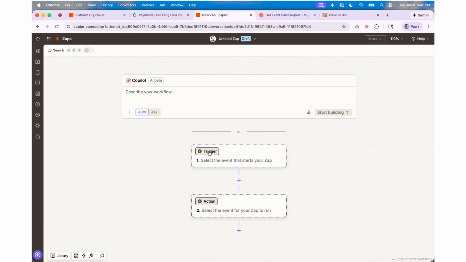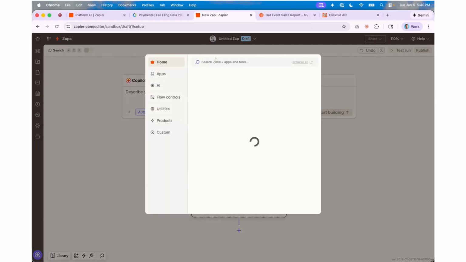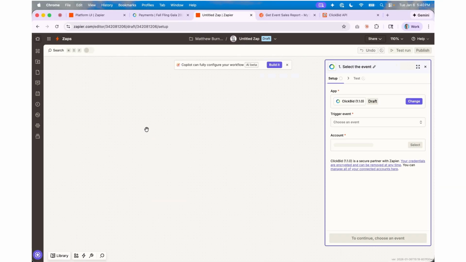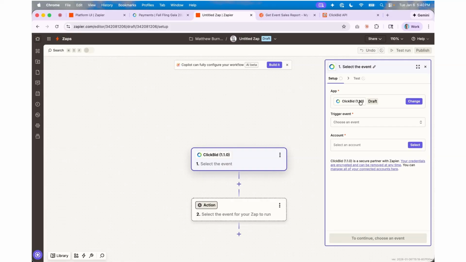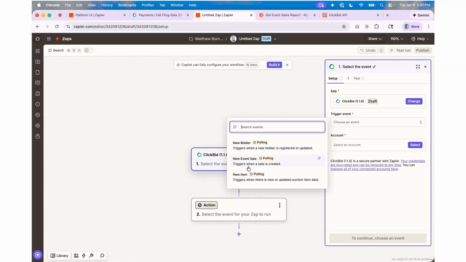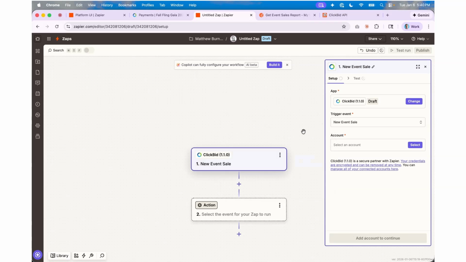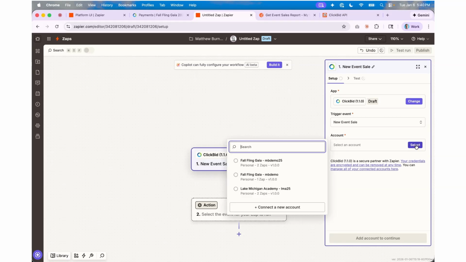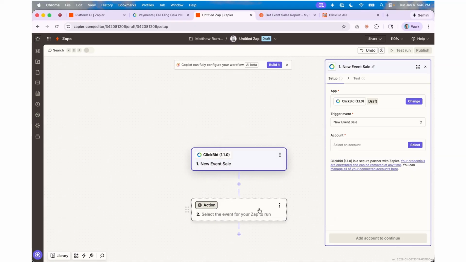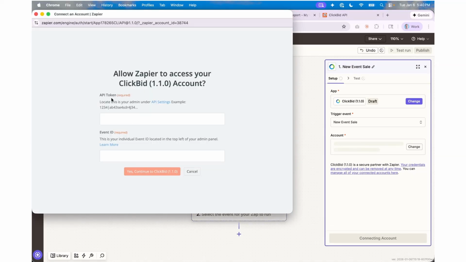But just for the trigger, I'm going to click on that and type in the word ClickBid and choose that 1.0. Now I am going to choose an event trigger, and in this case I'm going to get all the sales from the event, so I'm going to choose an event sale, and then select an account. I have some accounts set up. If I didn't have an account set up, I can connect a new account, and it's going to want my API token and my event ID.